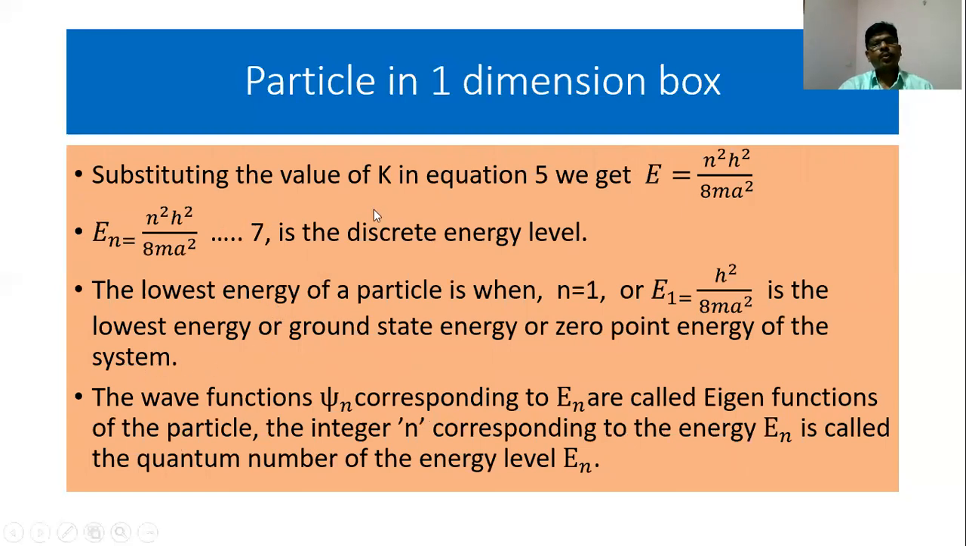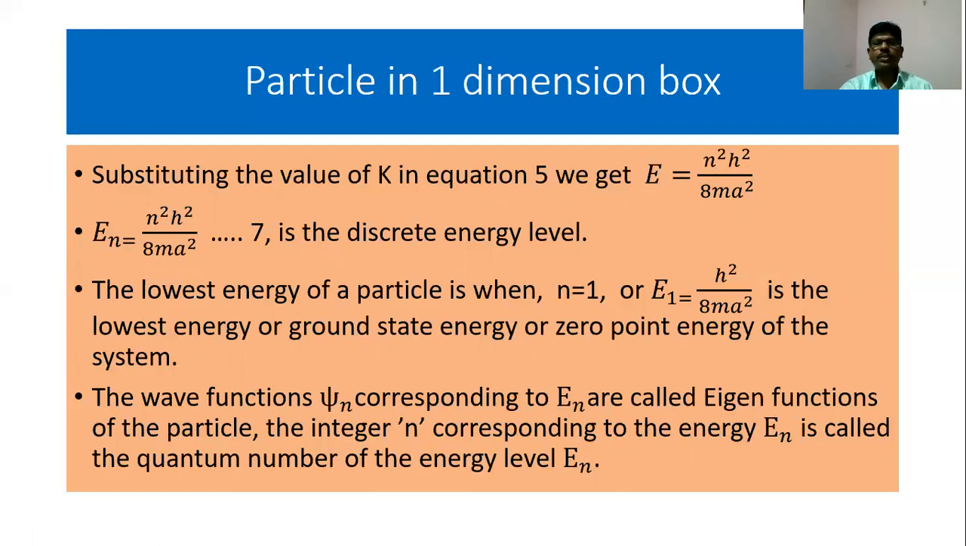Substituting the value of K in equation 5, we get an expression for energy. E is equal to n square h square by 8m a square, or En is equal to n square h square by 8m a square. So these are the discrete energy values. We can substitute the various values of n: n is equal to 1, n is equal to 2, and so on and so forth.